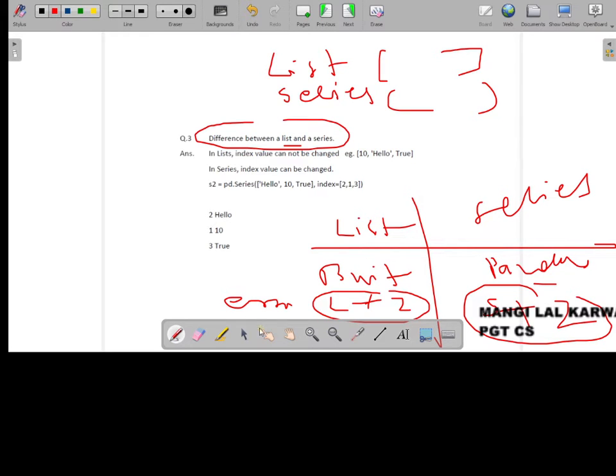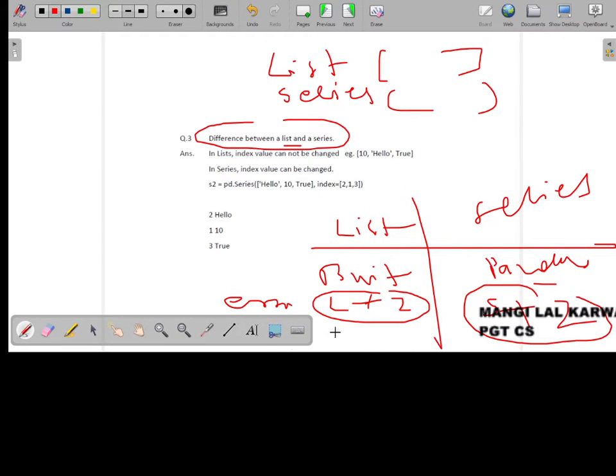One more difference is there. List index is immutable. Series index is mutable. You can change the index of the series, meaning this 1 2 3 you can change to a b c. But if the elements are given in a list, the index will always remain the same: always 0, always 1, always 2. But in series you can give your own index, like 213, 100, 200, 300. This is one more difference.